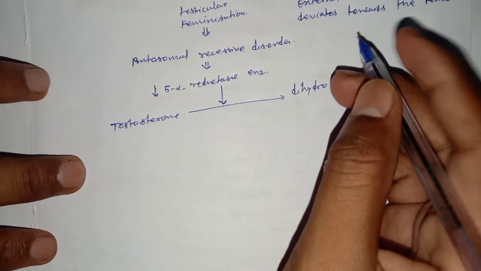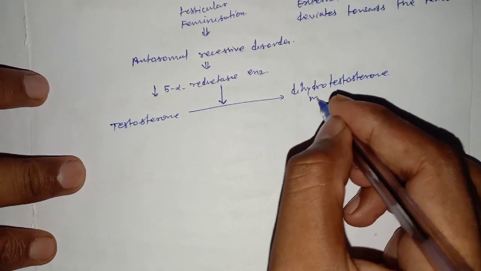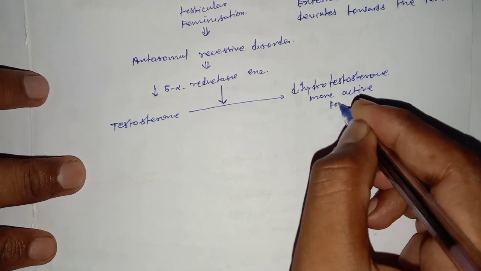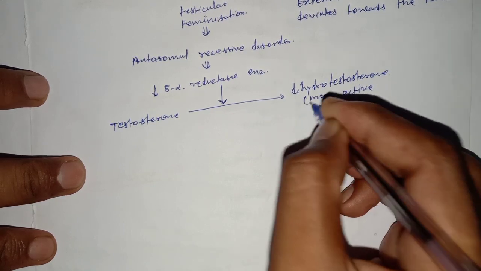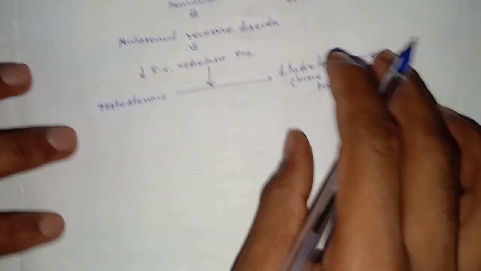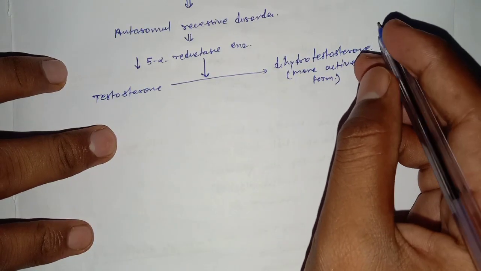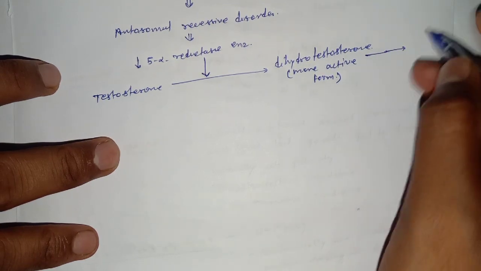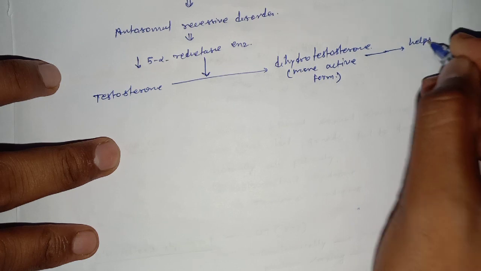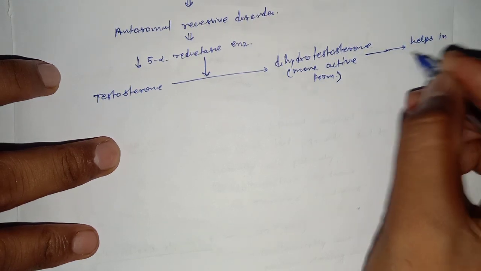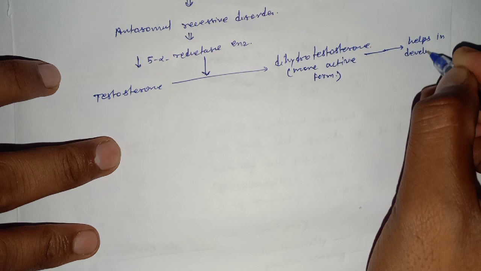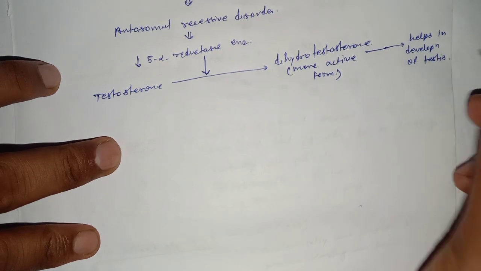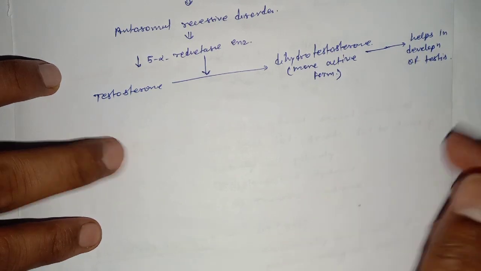Dihydrotestosterone is the more active form of testosterone, which helps in the development of the testes at the time of puberty.